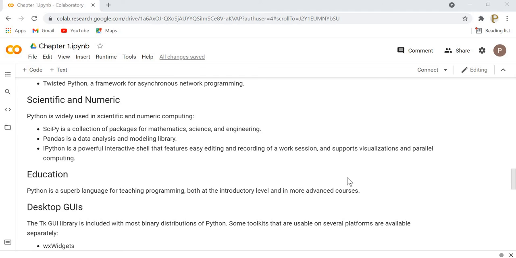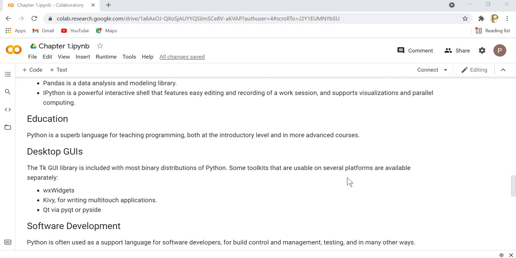There are some packages available and completely dedicated to this domain, such as the SciPy package. SciPy is a collection of packages for mathematics, science, and engineering. We have the Pandas library for data analysis, and we have IPython for the interactive shell. You can use IPython to program in the interactive shell. So these are the libraries available for scientific and numeric Python.